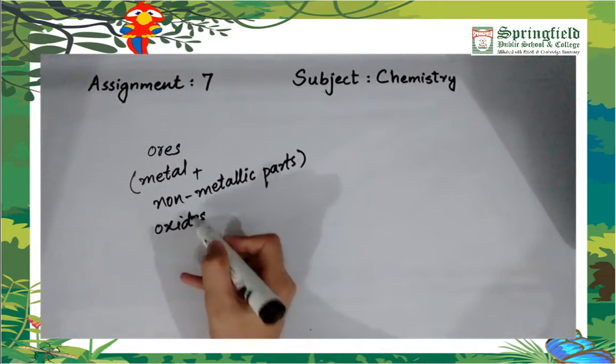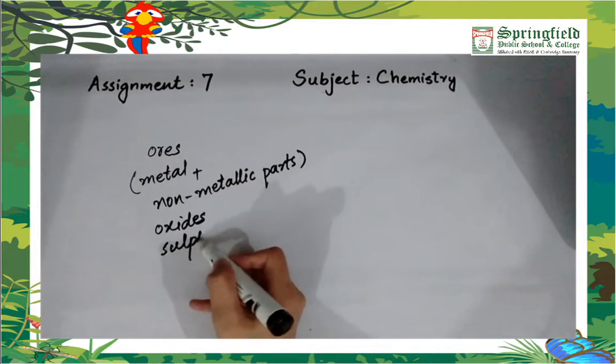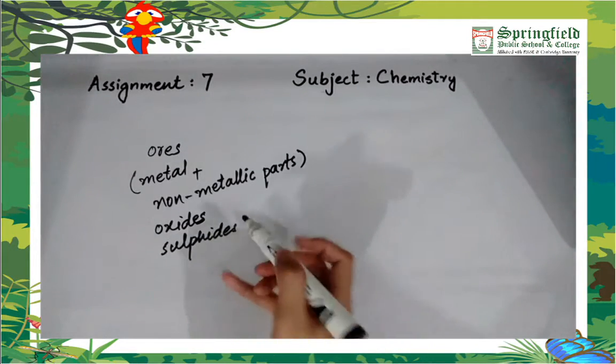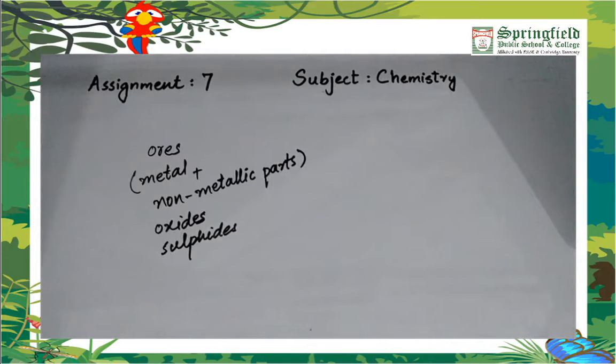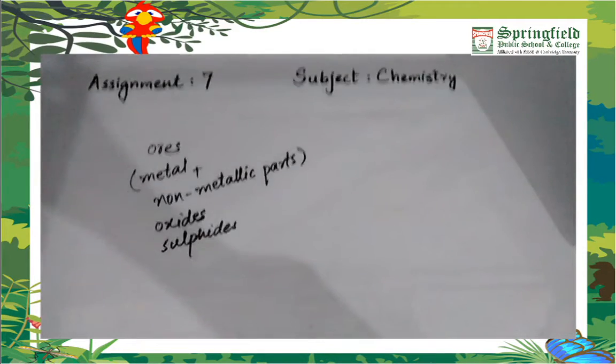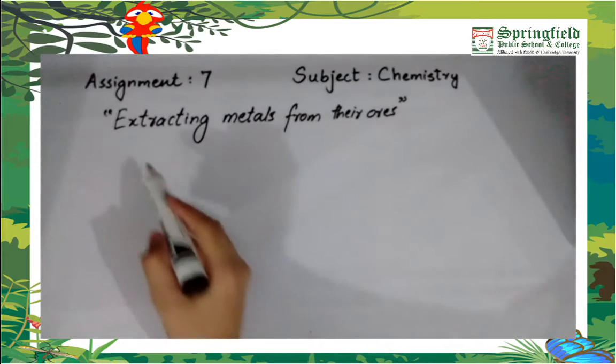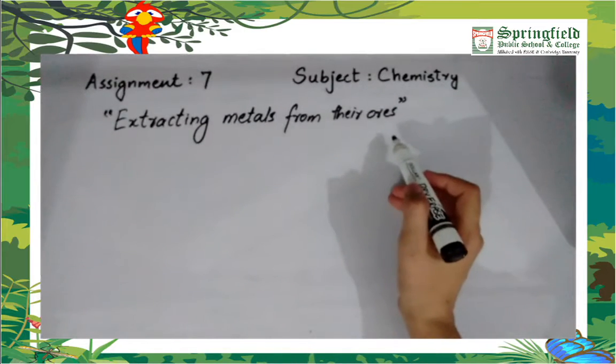So in ores, they are found in the form of oxides or sulfides mostly, but there can be some other compounds as well. So we have to see in this lesson how we can obtain pure metal out of these ores. So our topic for the day is extracting metals from their ores.